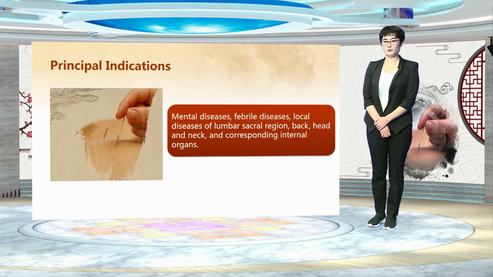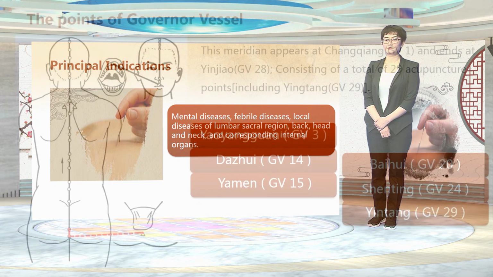What are the principal indications of the governor vessel? Mental diseases, febrile diseases, local diseases of the lumbosacral region, back, head and neck, and the corresponding internal organs.